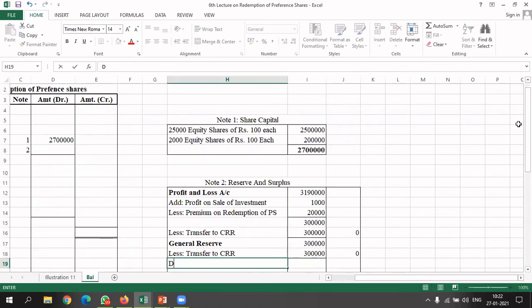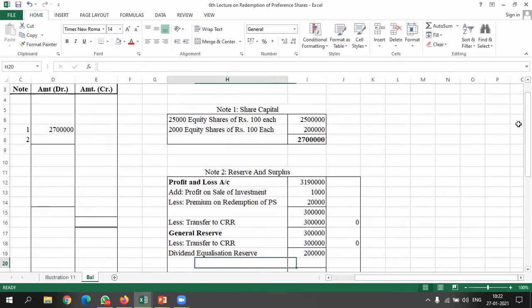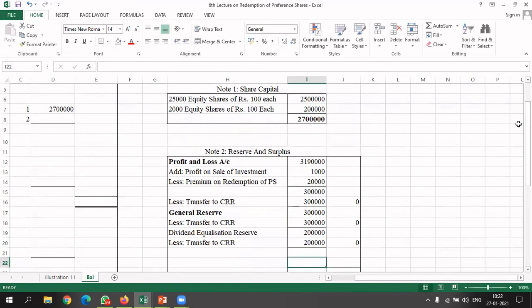Next was dividend equalization reserve. In that also we have a balance of rupees 2 lakh. और ये भी 2 लाख रुपए हमने क्या किया था बेटा? कहाँ ट्रांसफर कर दिया था? We have transferred to CRR account. So ultimately here also we have a nil balance.